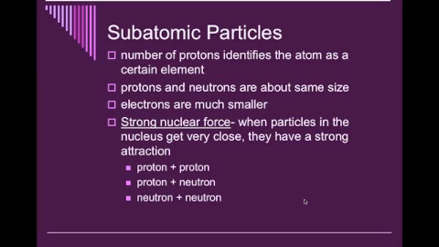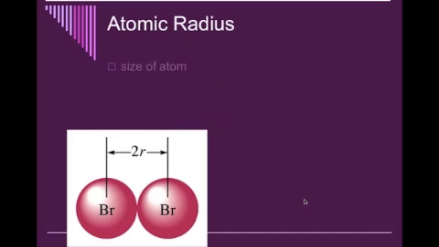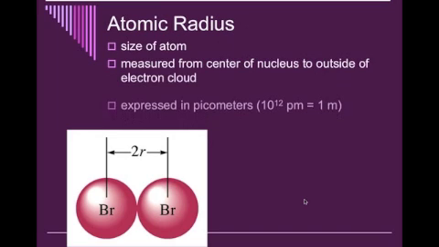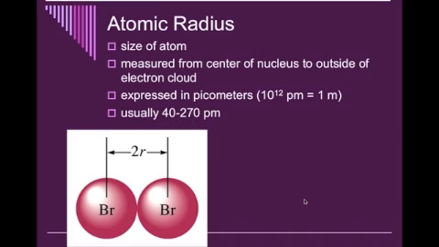Now, protons and neutrons are about the same size, but electrons are much smaller. And we see that the strong nuclear force is when particles in the nucleus get very close together. They have a very strong attraction to each other. Atomic radius is basically the size of the atom. We measure it from the nucleus to the outside of the electron cloud, and we express this in picometers. And it's usually right around 40 to 270 picometers.